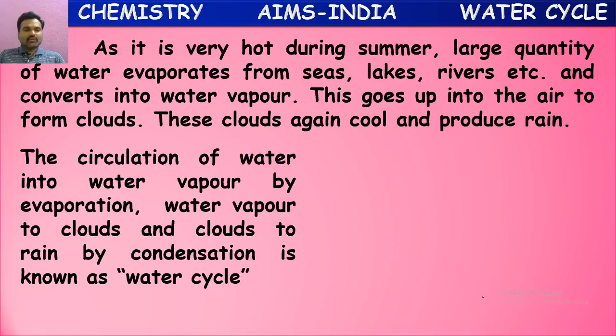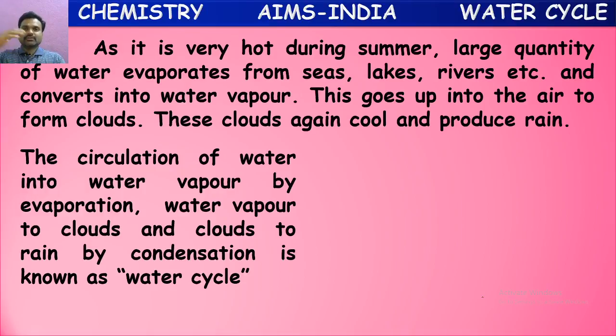The circulation of water into water vapor by evaporation, water vapor into clouds, and clouds to rain by condensation is known as the water cycle. So what is happening? The same water converts from one form to another. First it causes rain, then it reaches the oceans, and the ocean water evaporates again, forming clouds. These clouds again cause rain.